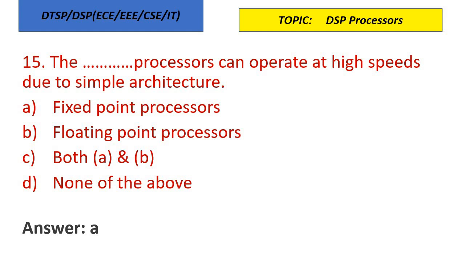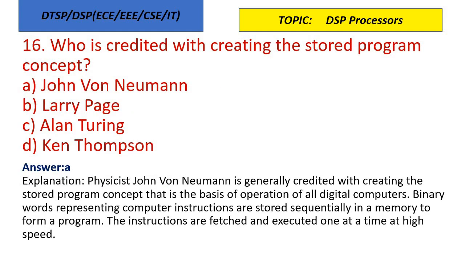Next 15th question. The dash processors can operate at high speeds due to simple architecture. Fixed point processor, floating point, both A and B, none of the above. So fixed point processor can operate at very high speed due to its simple architecture. So option A is the correct answer. Next 16th question. Who is credited with creating the stored program concept? So the answer is John von Neumann. Von Neumann architecture is a famous architecture in microprocessors as well as DSP. So he has created the stored program concept.